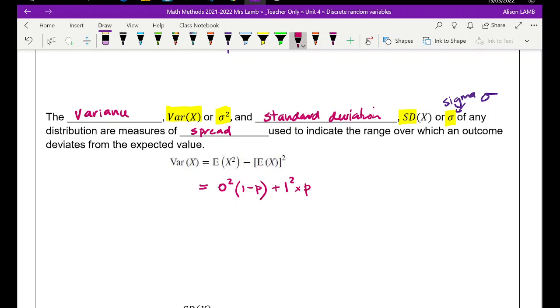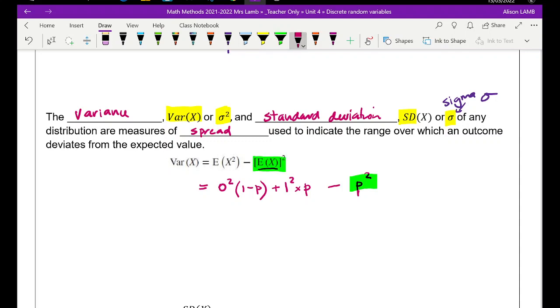And then we're going to have to take away, so that's the expected value of x squared. Then we'll have to take away the expected value of x being squared. Now we calculated the expected value of x above. It was equal to p. So if we square the p, that will be our final term: the expected value of x, squared, is p squared.